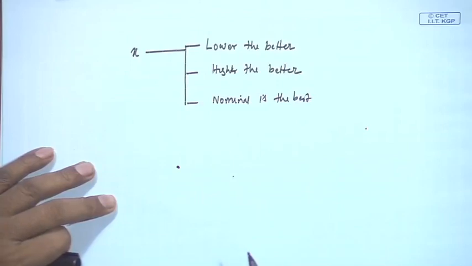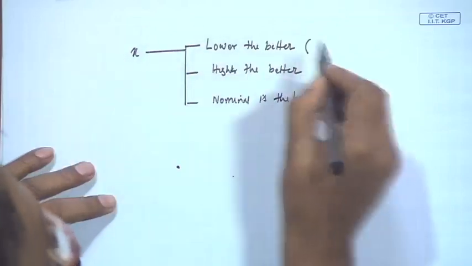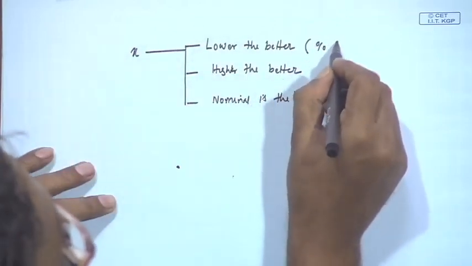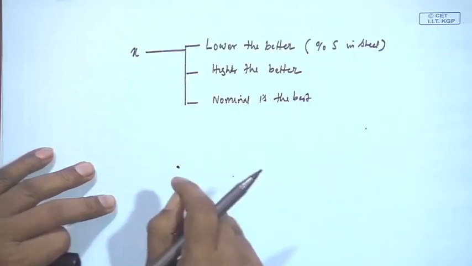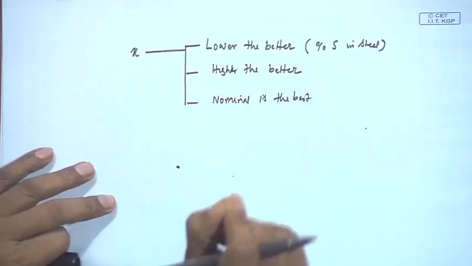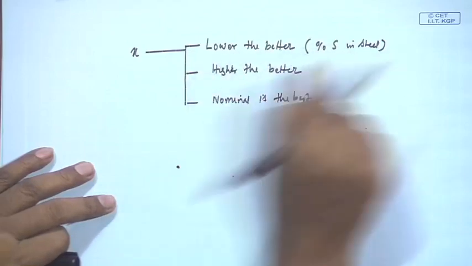For example, suppose the sulfur content in steel, percentage sulfur in steel, we do not want more sulfur content, in fact 0 sulfur. So, it is lower the better.